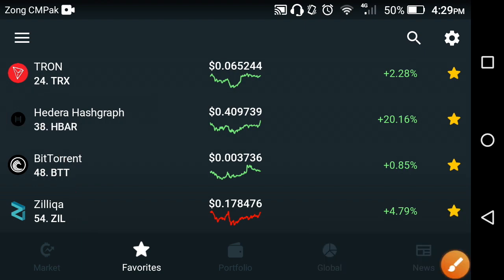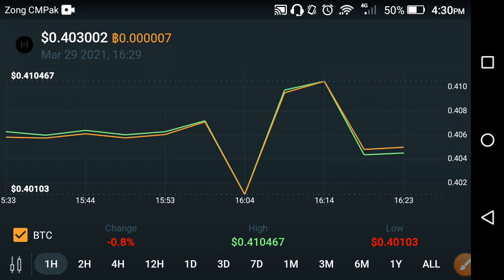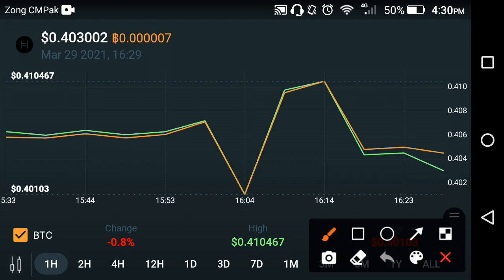Now let's see what price changes occurred in Hedera Hashgraph in the last 1 hour. Let's see the price changes of Hedera Hashgraph in the previous last 1 hour. First of all, we see the last hour result of Hedera Hashgraph. After that, we look at the 2 hour result. Absolutely, as you are watching now on the screen, the graph tells us that Hedera Hashgraph falls down.